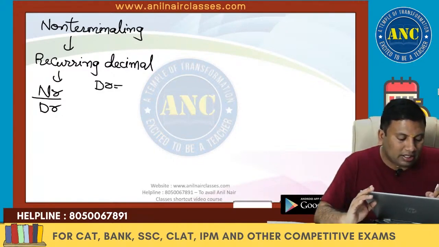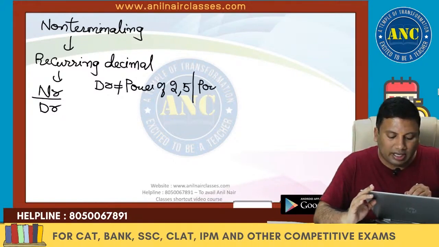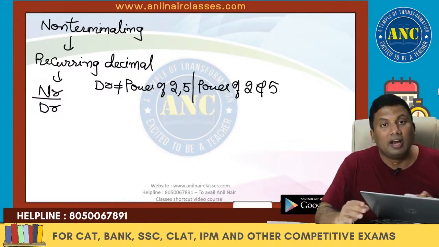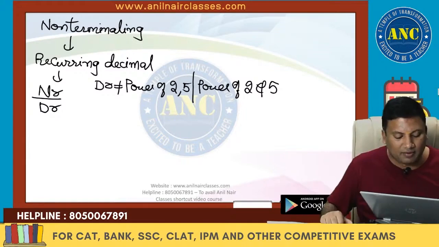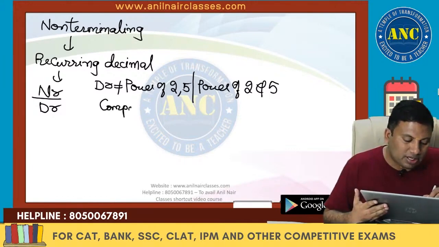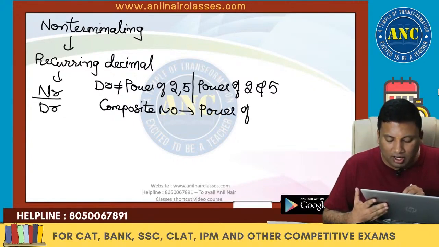Denominator cannot take power of 2 or power of 5, or it cannot take power of 2 and 5. That means it can take any other value, any other prime number. Let us take, because every composite number can be written as a power of prime number. Are you all with me?